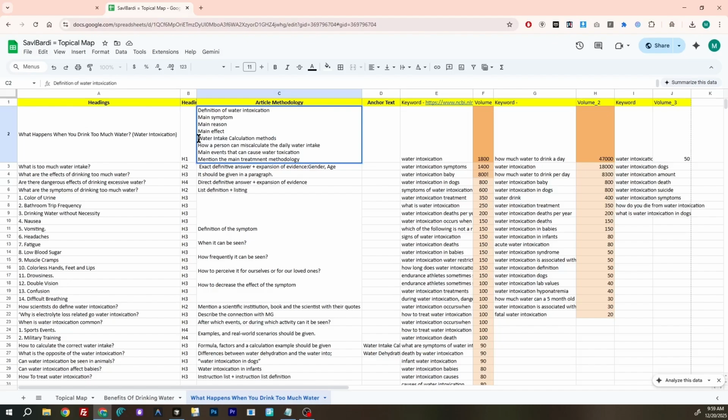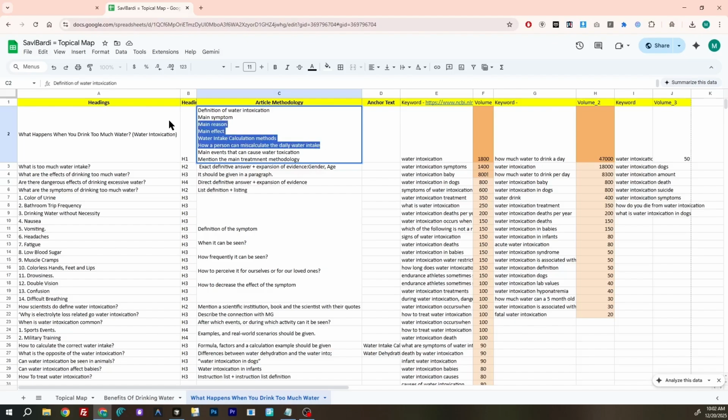If you remember water intake calculation methods, we talk about the water calculator in a supplementary content, and we give the anchor text at that specific point. And then we go for how a person can miscalculate the daily water intake. What are the common mistakes that they make when calculating the water? Our main focus here is the percentage or the amount of water, because water intoxication comes from a specific amount of water. After that amount, we get water intoxication.